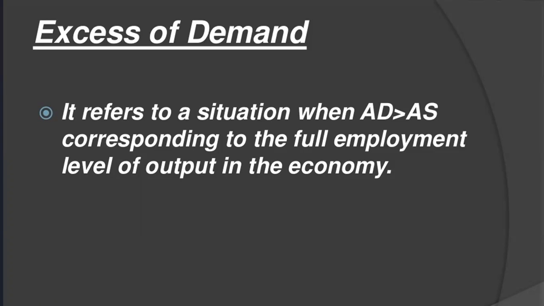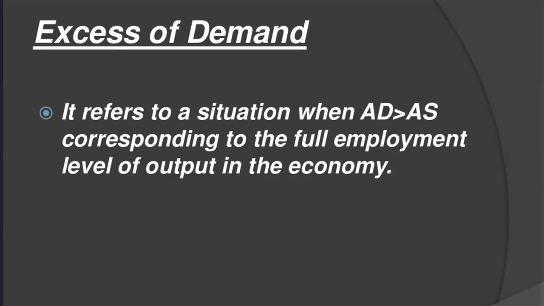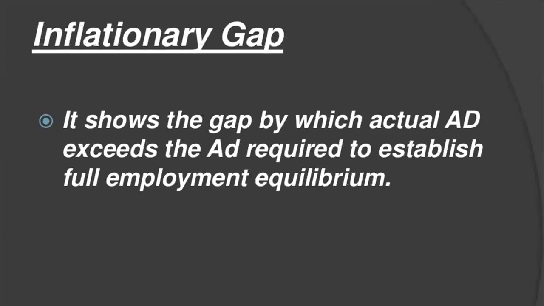It refers to the situation when AD is greater than AS, meaning demand is greater than supply, corresponding to the full employment level of output in the economy. At that time, we can say it is excess demand. First of all, we will discuss some more points about excess demand. It is the situation when aggregate demand is more than aggregate supply, and it is the excess of anticipated expenditure over the value of full employment output. So excess demand gives rise to the inflationary gap.